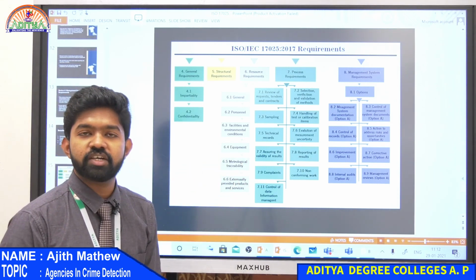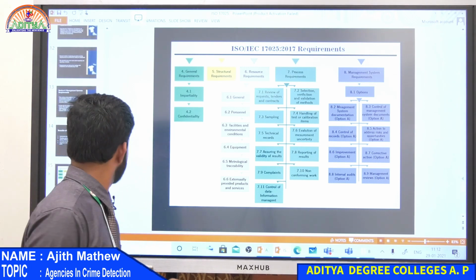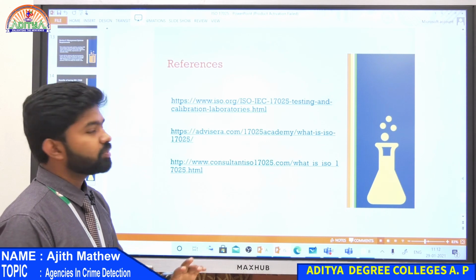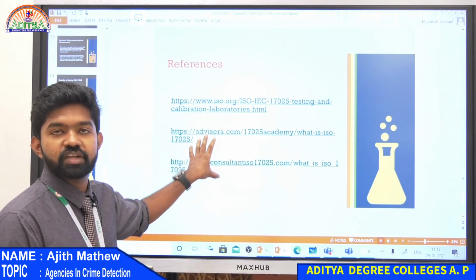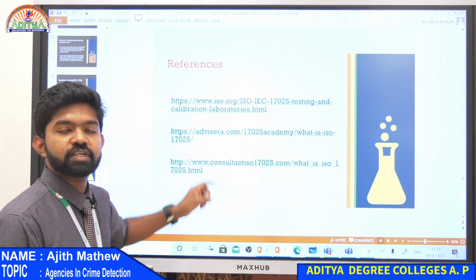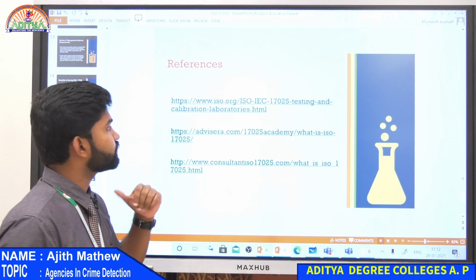They will give some corrective actions also. If there is any problem with the lab or the problem with the method, they will tell you. I will share the PPTs with you, and you have all the references. In my PPTs there will always be references, so you can go to the references and learn more about ISO and all.